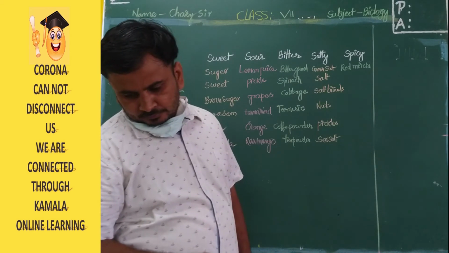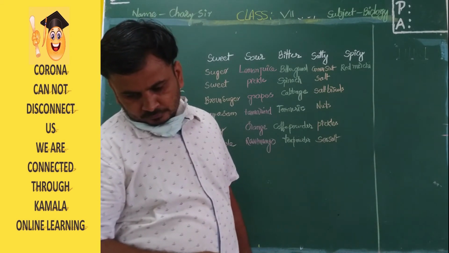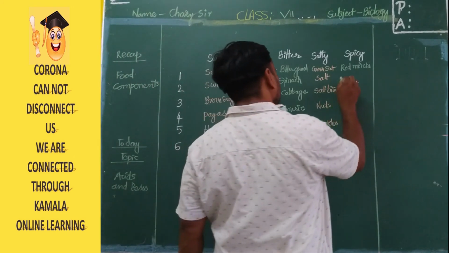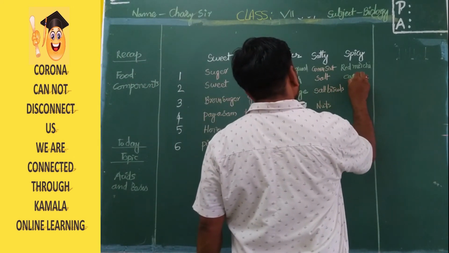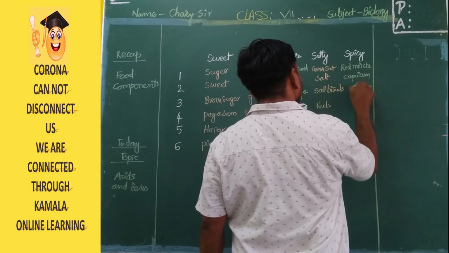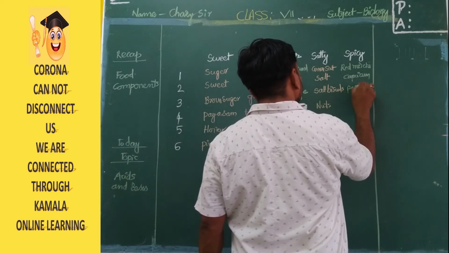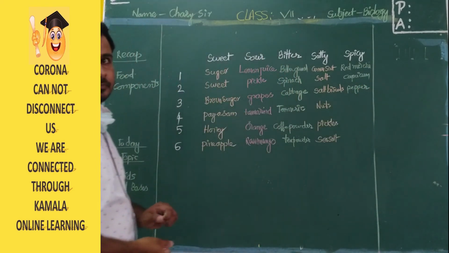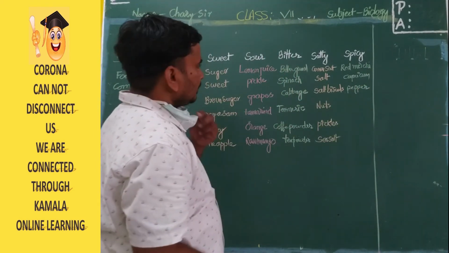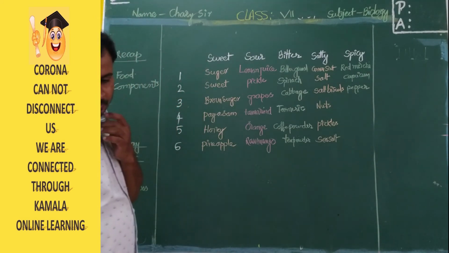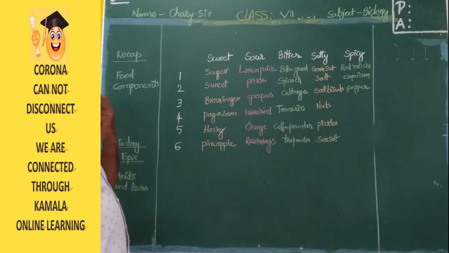Next, capsicum and pepper. Capsicum, pepper. Okay, so these are the things that are there. Listen carefully. These are the different items on table number 1. They are explaining about the different food items which have different tastes.